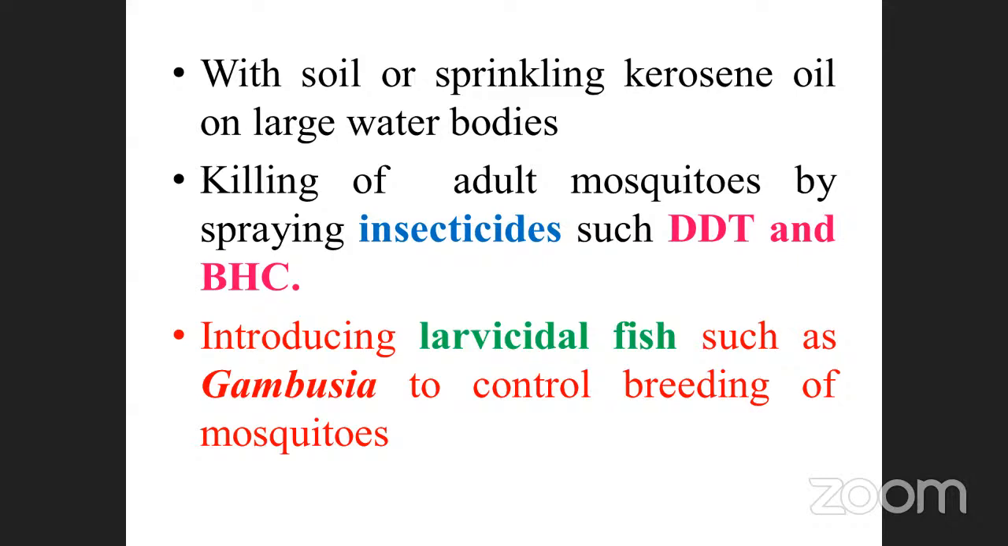Another one is very, very important. These 2 are very, very important. Note it down, my dear students. Very, very important. Killing of adult mosquitoes by spraying insecticides. These 2 are insecticides. DDT. What is the expansion of DDT? Dichloro diphenyl trichloroethane. Very good. Correct. Exactly correct.